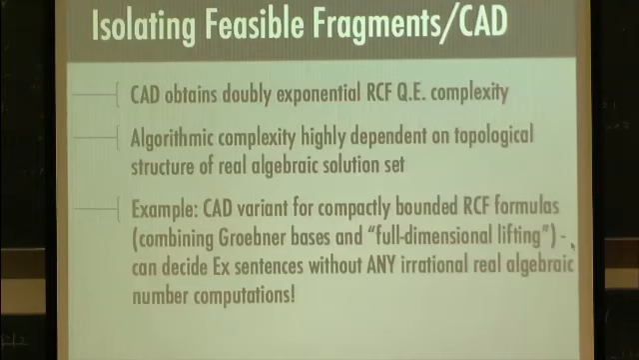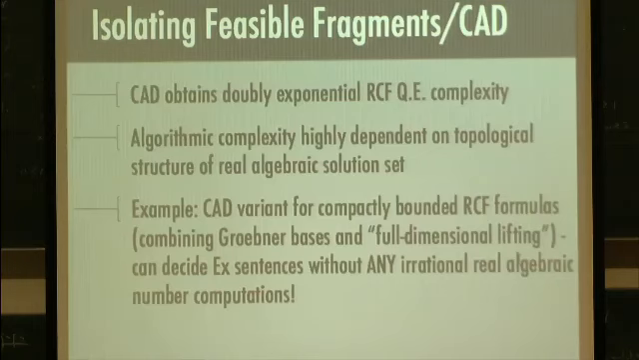So another thing we're working on, motivated by this, is trying to isolate fragments of RCF for which we can find variants of CAD algorithms that perform better than CAD does in general. And so one fragment that I worked on in my PhD is a variant for formulas in which every variable is compactly bounded. And what I do is I combine Gröbner basis calculations, so some computations over the complexes, together with a variant of CAD that only lifts over what are called full dimensional cells.